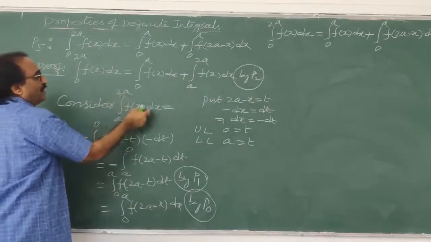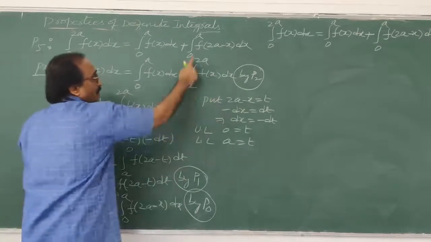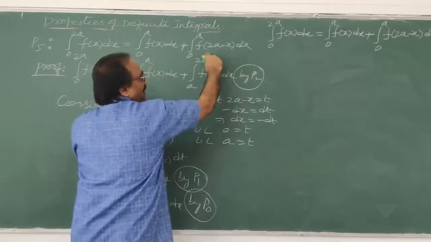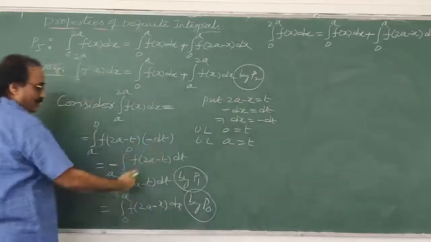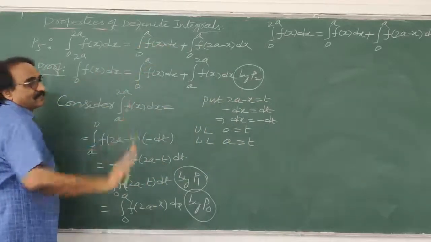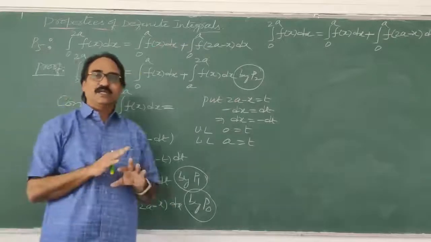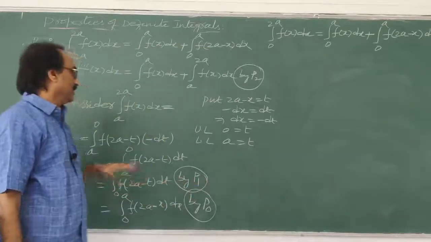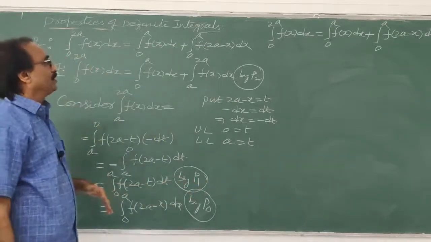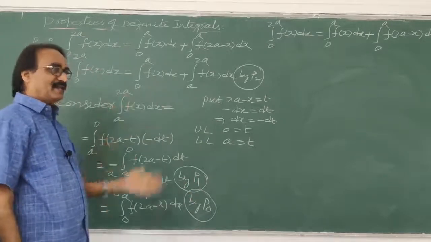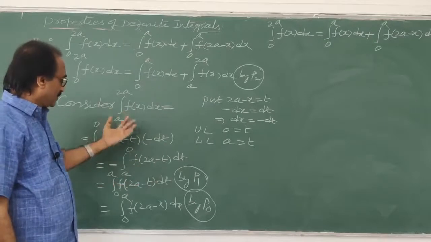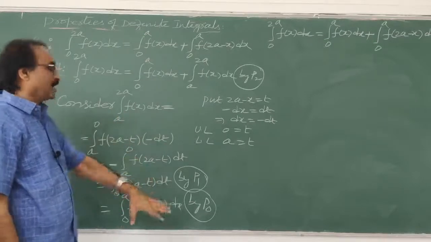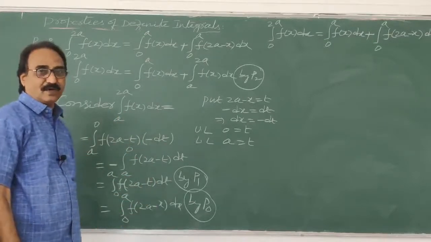That's why I consider here the integral a to 2a f of x dx. This one you have to convert, that's why I have directly taken t. So like this I wrote here by property 1, by property 2, the same task. Here nothing is much to worry about. It is a mechanical process. Same thing you substitute here, by property 1 you interchange, by property 0 you write the variable in place of t.